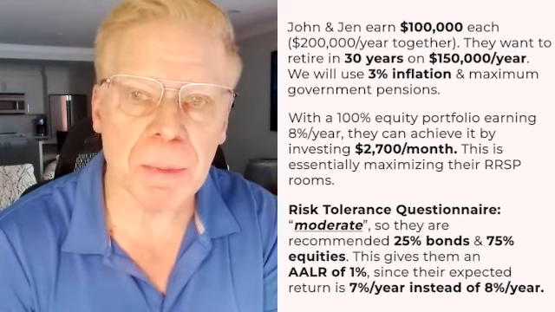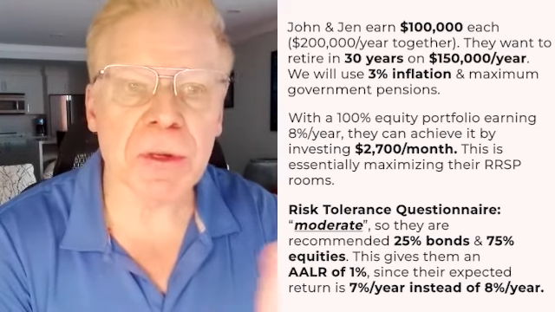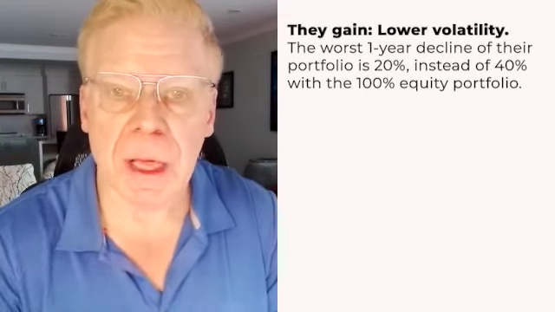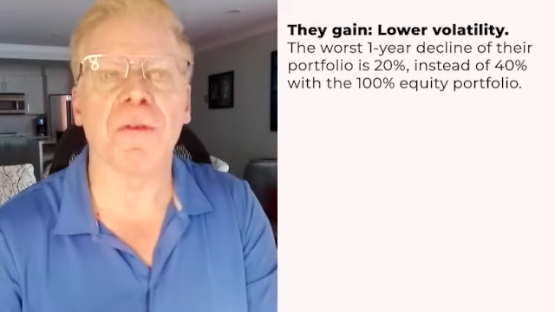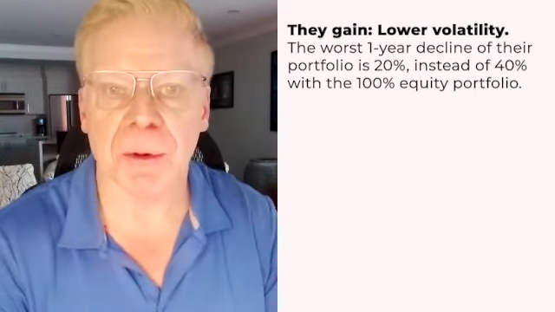Now they go to a financial planner or a bank or a robo-advisor or a discount brokerage firm or somewhere. They fill out a risk tolerance questionnaire. It says they are moderate, so they are recommended 25% bonds and 75% equities. This gives them an AALR of 1%, since their expected return is 7% a year instead of 8% a year. Now, they gain lower volatility. The worst 1-year decline of their portfolio is 20% instead of 40% with a 100% equity portfolio.